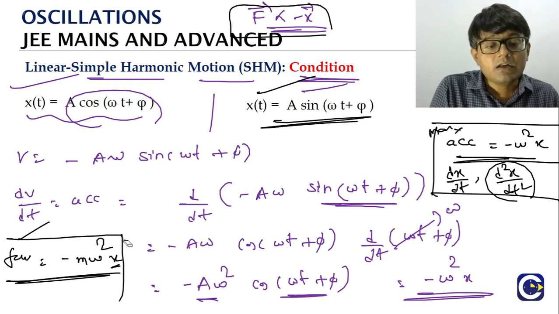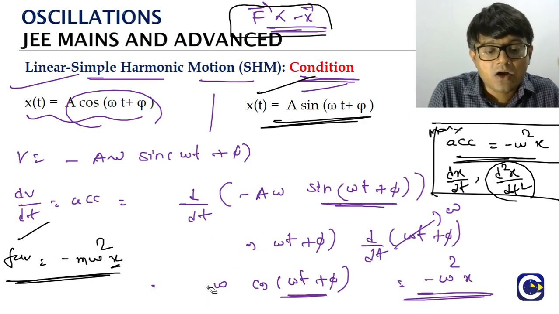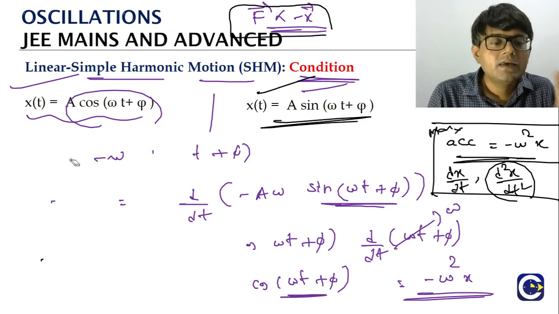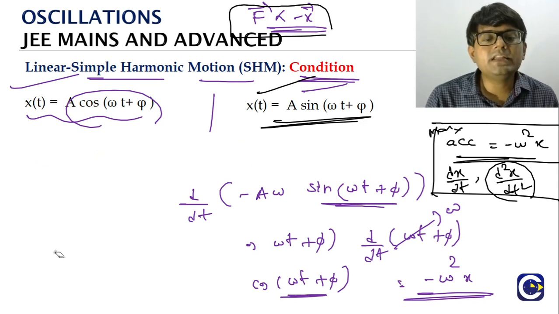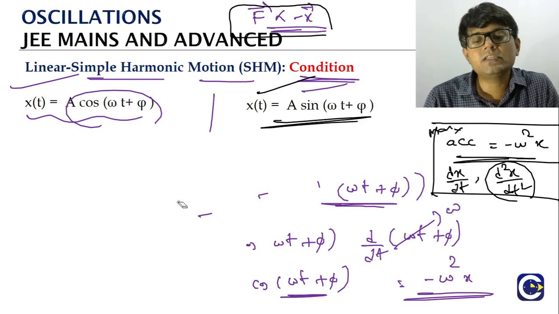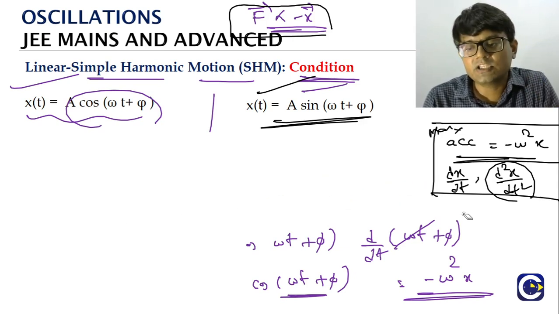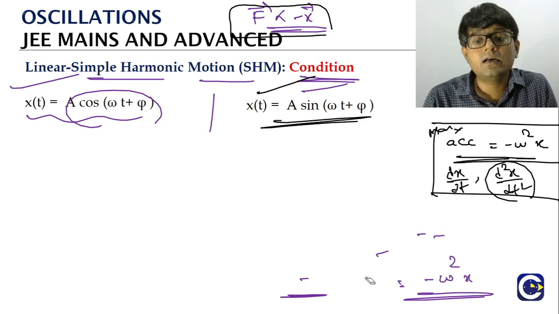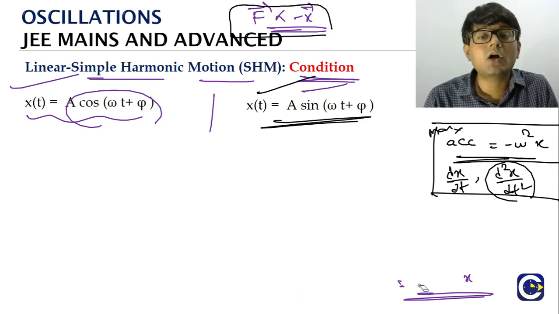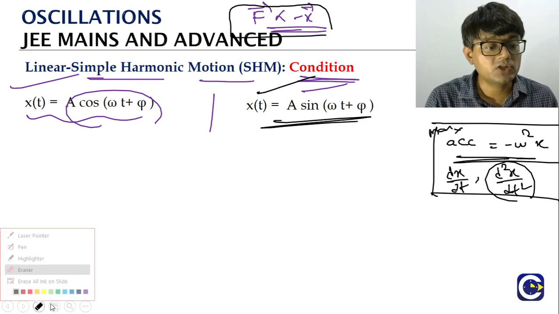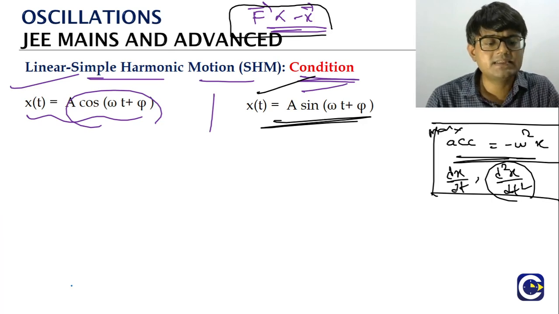Now, what will be the condition in terms of the angular SHM? The condition in terms of the angular SHM will be very similar. The only thing is, linear motion means we talk about the linear displacement and linear acceleration. Angular SHM means we talk about the angular displacement and angular acceleration. So the relation will be just similar.